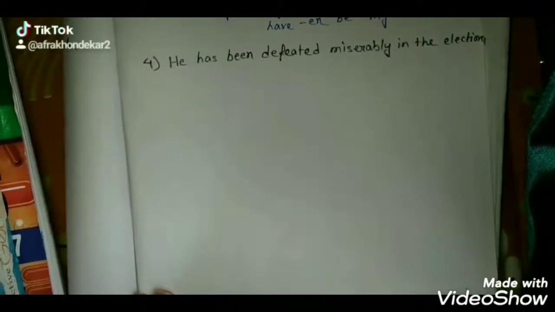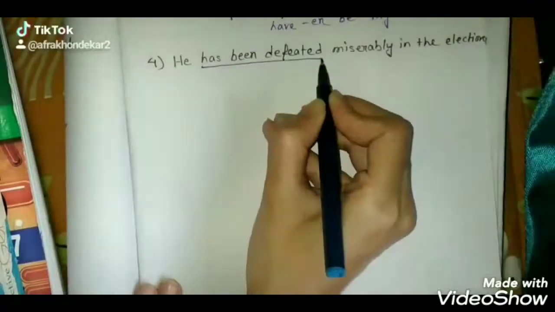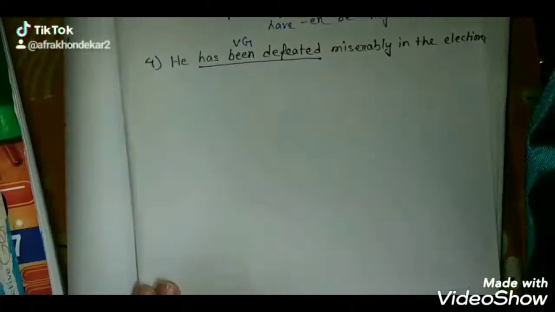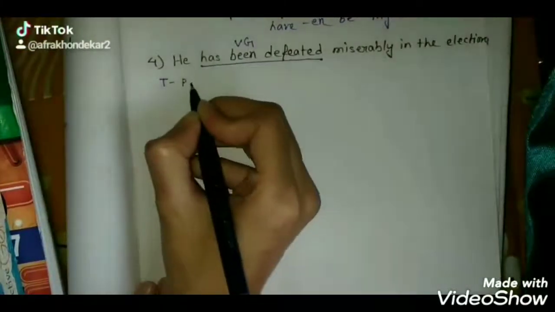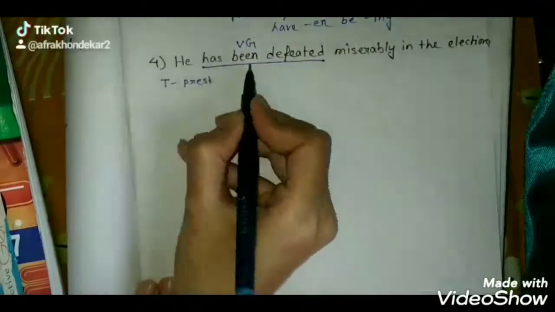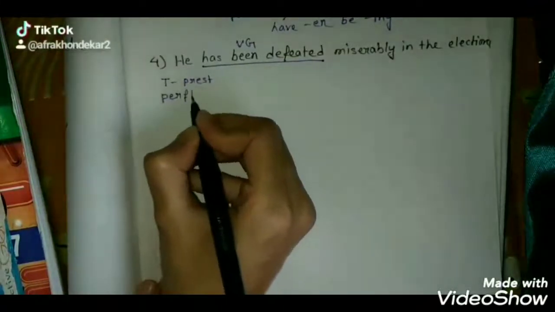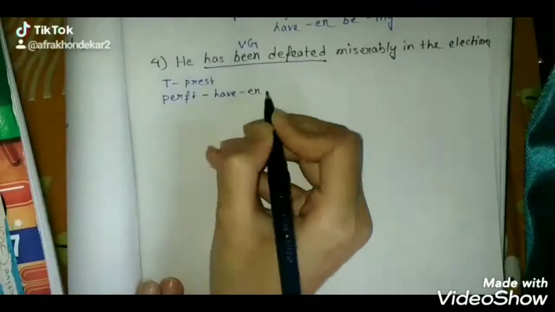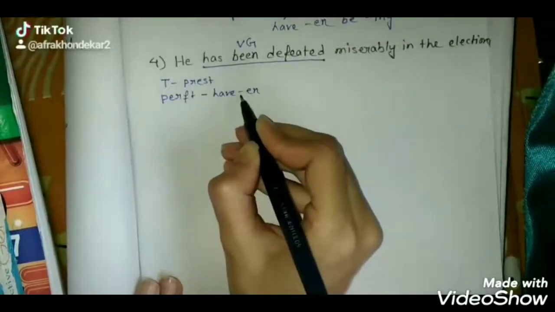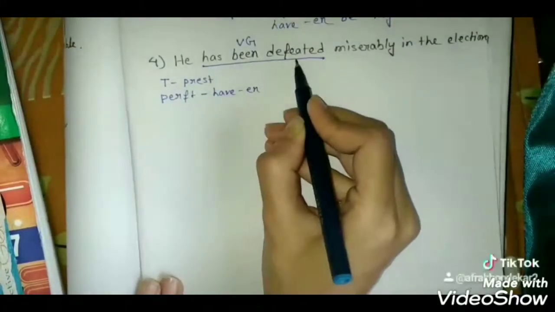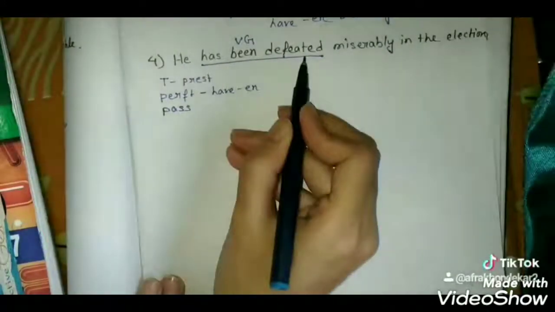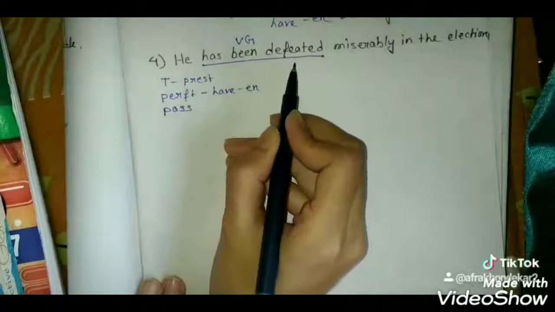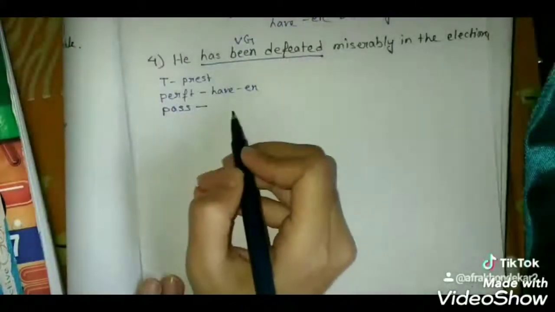He has been defeated miserably in the election. Here has been defeated is VG part. Now this tense is present tense. Has been defeated, so has been perfect. So have n, has been, we need to write have n, and defeated is in passive. So passive, because he has been defeated means someone has defeated him. Therefore defeated.